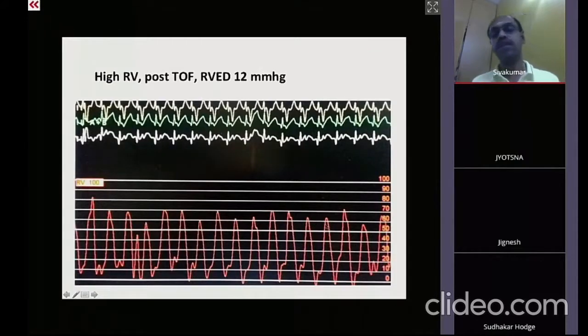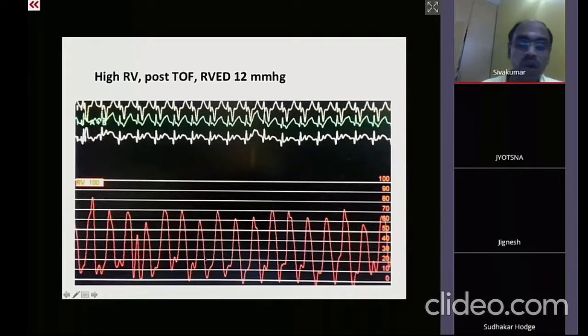The reason why the pulmonary artery pressure goes up is something similar to aortic regurgitation causing an elevation of aortic systolic pressure. Whenever there is a higher left ventricular stroke volume in aortic regurgitation, the higher stroke volume produces high LV systolic pressure and high aortic systolic pressure. The same way, in a compensated pulmonary regurgitation, the pulmonary artery systolic pressure also goes up, and the right ventricular systolic pressure also goes up.